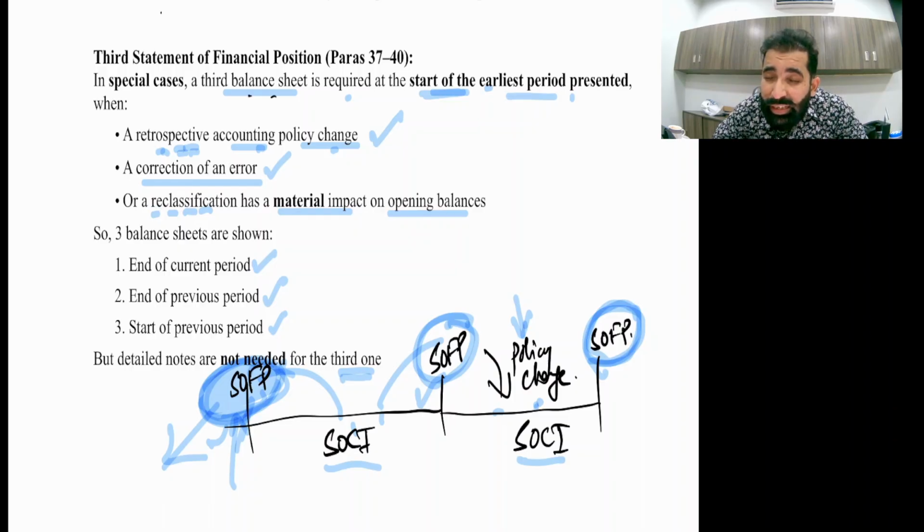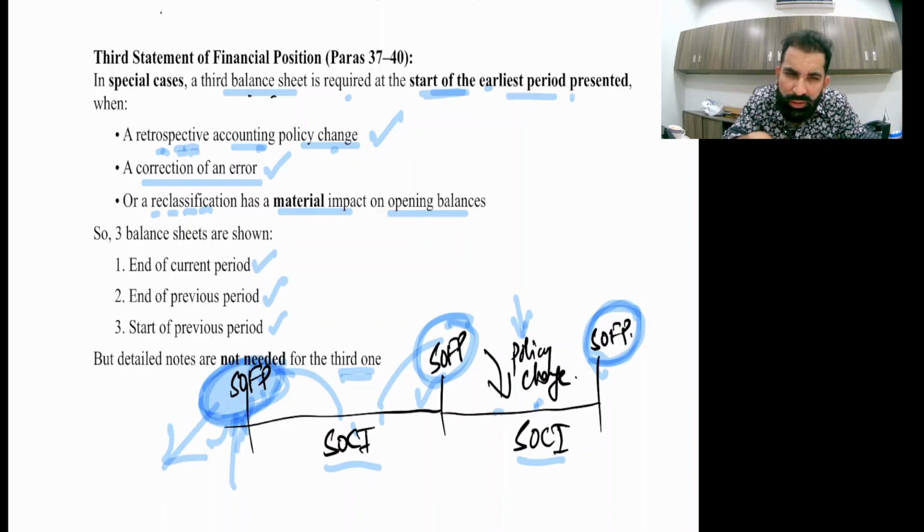Hope you remember in IAS 8 you studied that if an error or fraud occurred in the past and is discovered now, then you should go back in the past and restate things retrospectively. Or a reclassification has a material impact on opening balances.